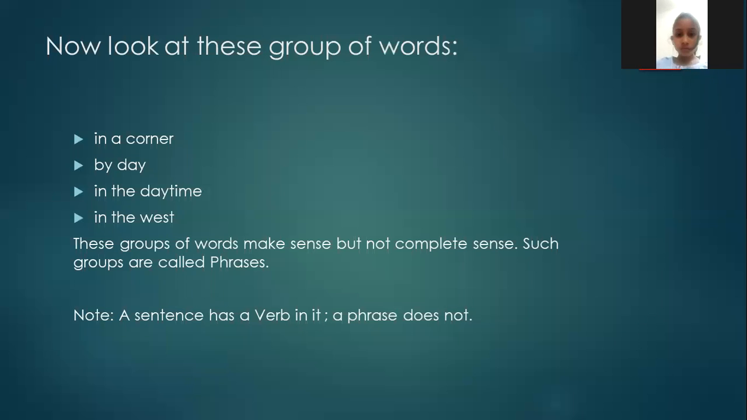Now, again we will look at these words. Set of words you can see: in a corner, by day, in the daytime, in the west. Now you can see these groups of words make sense. They are making some sense, but it is not a complete sense. They are not giving us complete meaning. Such groups are called phrases. Now we can understand that a sentence has a verb in it, but a phrase does not have a verb.